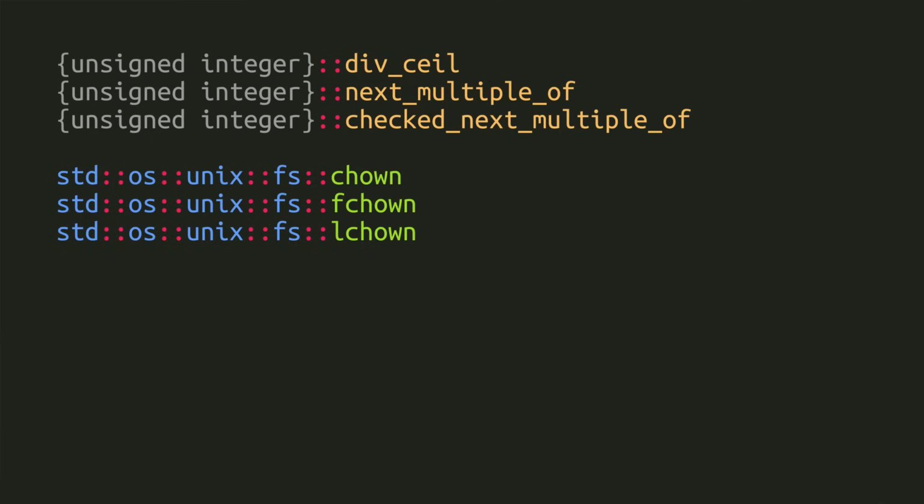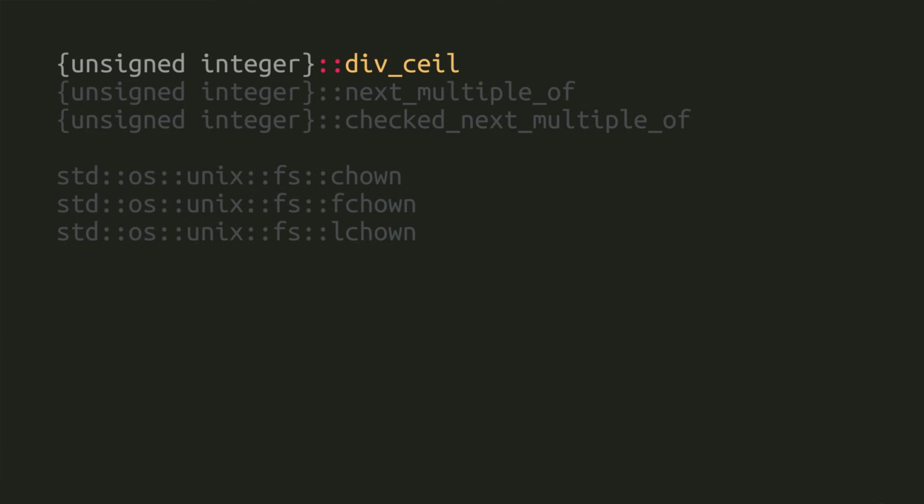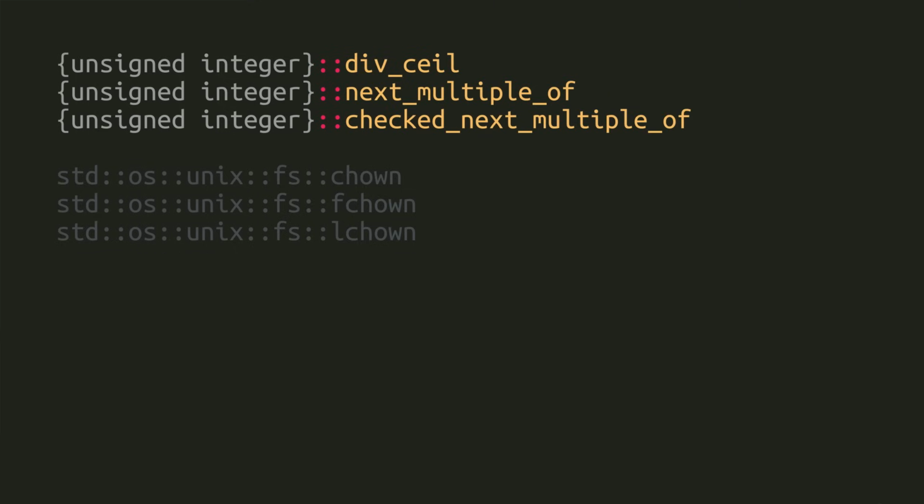First up, we have some methods added to all unsigned integer types, starting with div_ceil, which does integer division, rounding the result towards positive infinity, or the ceiling. Then we have next_multiple_of, which calculates the smallest value greater than or equal to an integer that is a multiple of the other integer. And finally, checked_next_multiple_of, which is exactly the same as next_multiple_of, except that it returns an Option None instead of panicking if the passed in number is 0 or the integer overflows during calculation.